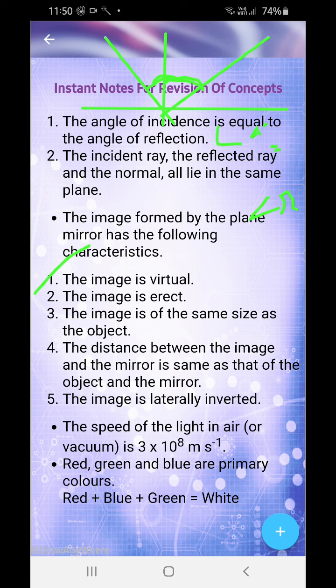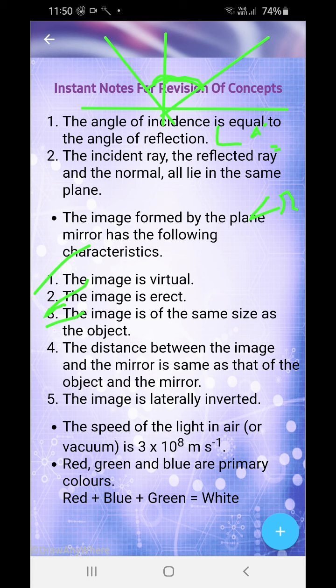So the image is virtual. Obviously, you can't feel the image right over there. The image which is standing on that side of the mirror, you can't feel it, right? And then the image is always erect. The image is of the same size and the same shape as your body. You don't see any other man if you stand before the mirror. You see yourself, right? Okay.